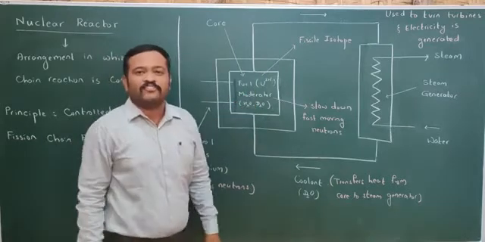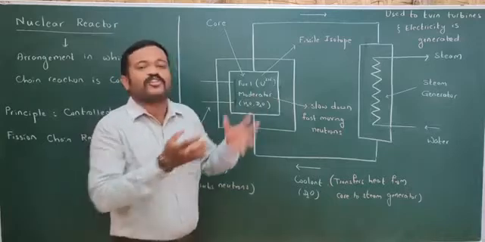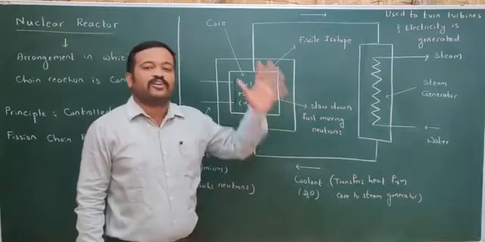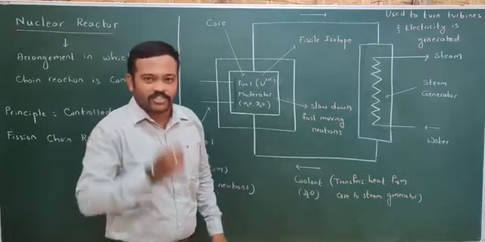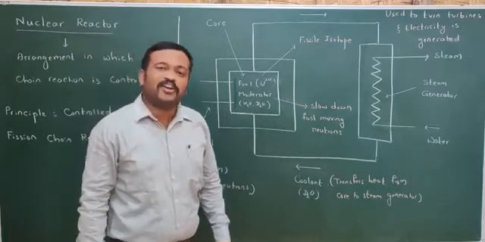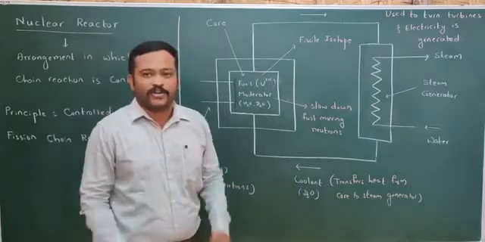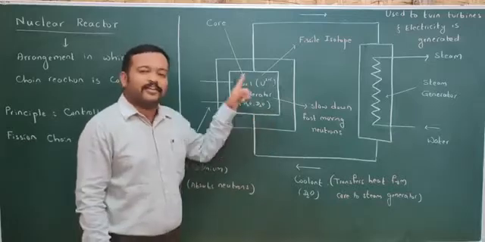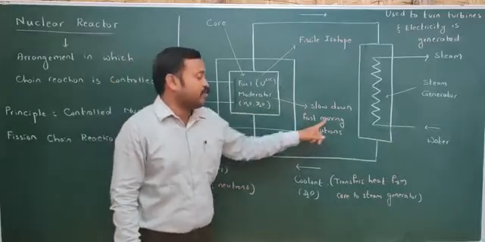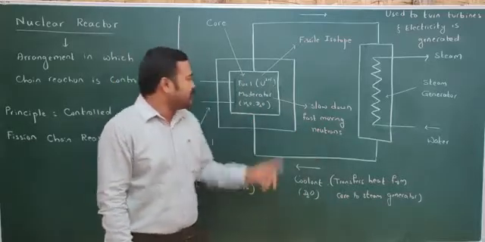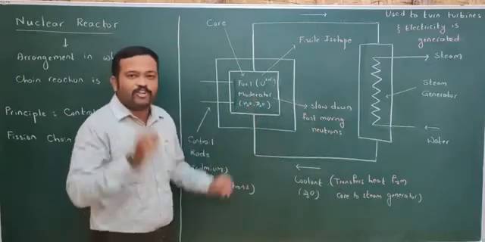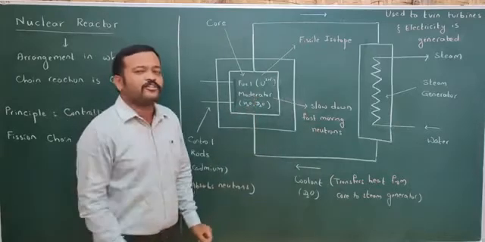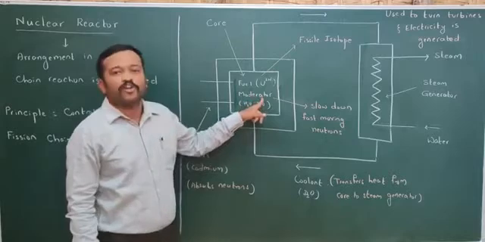During the nuclear fission chain reaction, neutrons are emitted. Those neutrons are fast moving neutrons. But to continue nuclear fission, we need slow moving neutrons. And there should be a material in the core which slows down the fast moving neutrons, and that material is the moderator. We can use water, heavy water or graphite as a moderator.